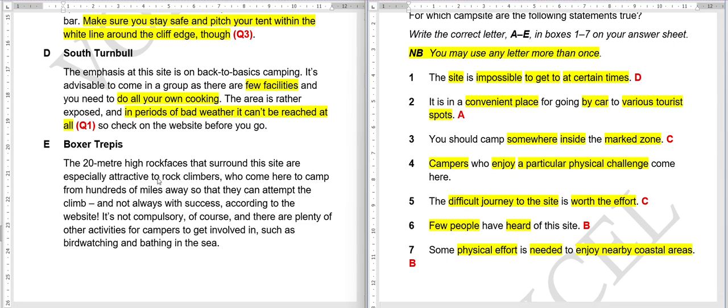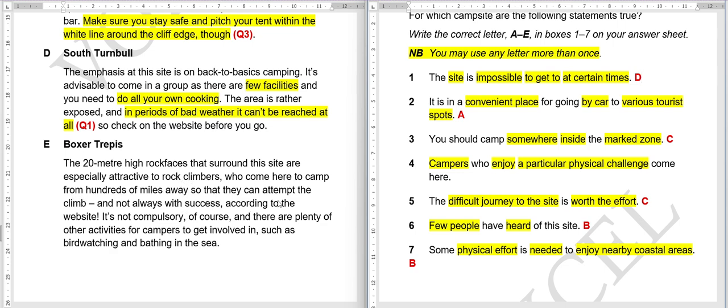The 20-meter high rock faces that surround this site are especially attractive to rock climbers who come here to camp from hundreds of miles away so they can attempt the climb, and not always with success, according to the website.